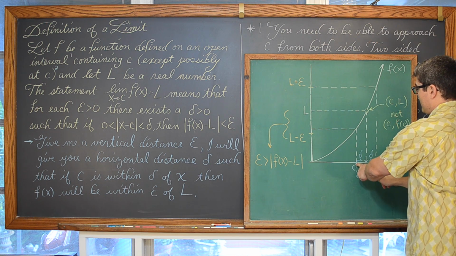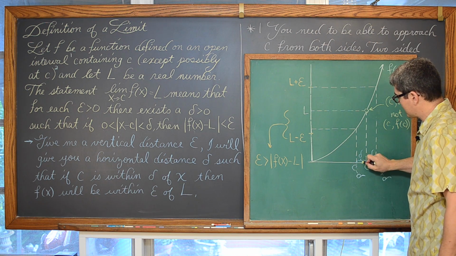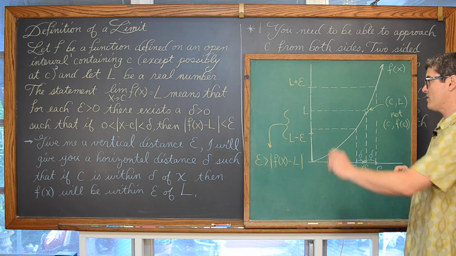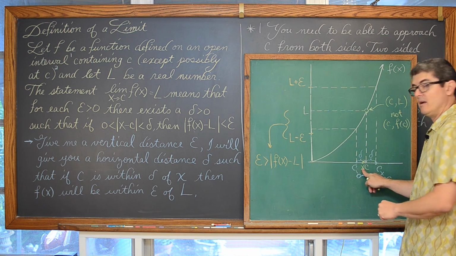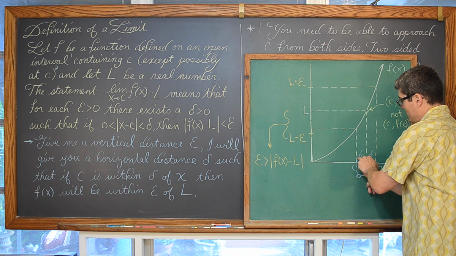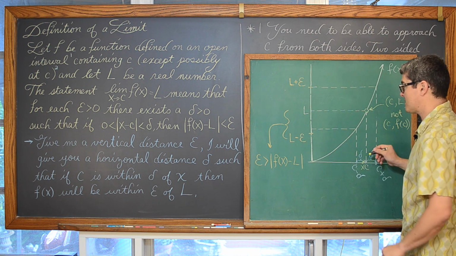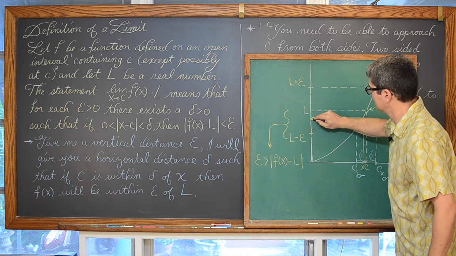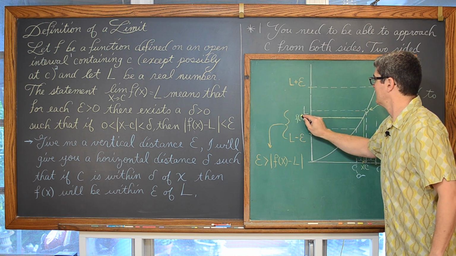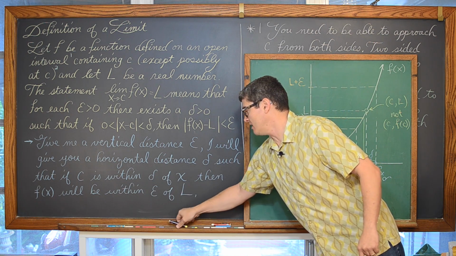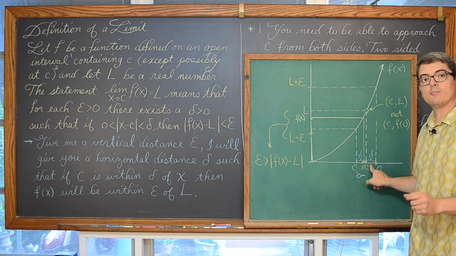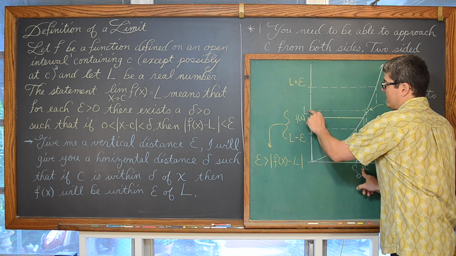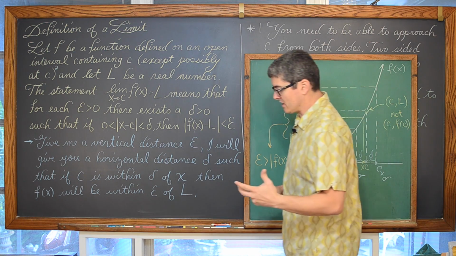We're going to match that up with some values of delta, and as long as you give me an x such that C is within delta of x, so here's my x, and I'm going to go within this value of delta that we come up with, then f of x is within epsilon of L. So you give me an epsilon, I'll match that up with a delta, and then guarantee that if I pick an x that's within that value of delta, then I will be even closer to the limit than the epsilon that you initially gave me.